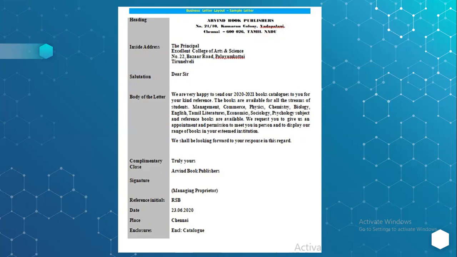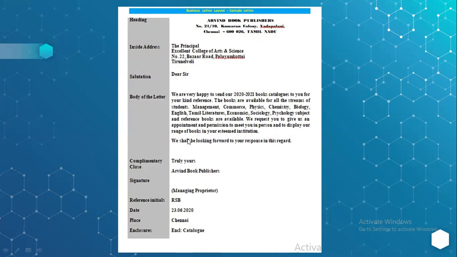There we'll be talking about the body of the letter: what the objective of the particular letter is, what type of letter it is, accordingly what components should be there and how it can be done. That we'll discuss at a later stage. But anyway, you should have the idea: heading is there, inside address is there, salutation is there, body of the letter is there. The body of the letter can be of three parts: the opening paragraph, then the main content, then the closing paragraph.